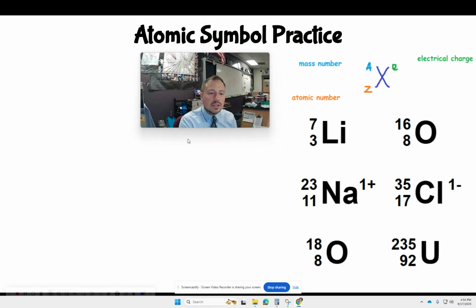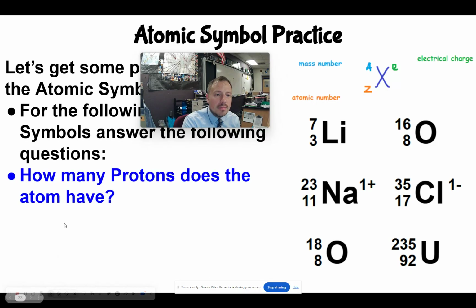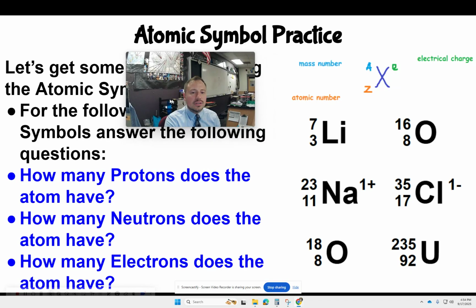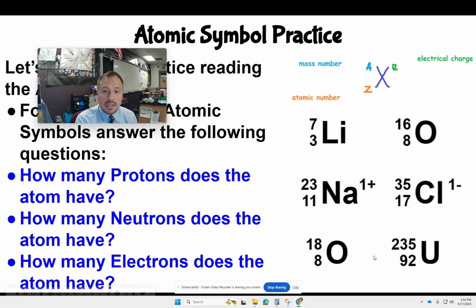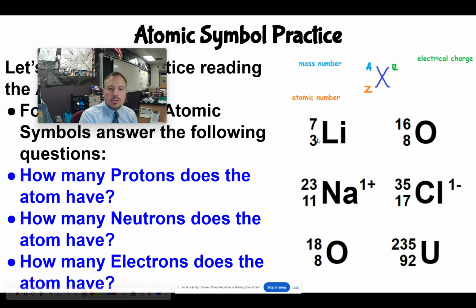So let's go ahead and get a little bit of practice here. If I'm looking at these, I should be able to identify how many protons, neutrons, and electrons each atom has. So if I'm looking at this one, let's do lithium, right? The atomic number is right here. It has 3 protons. The number of neutrons is my mass number, which is right here. 7 minus 3, that's going to be 4 neutrons. Now, this does not have a charge, so that means the number of protons equals the number of electrons. I basically take 3 minus 0, and I get 3 electrons.